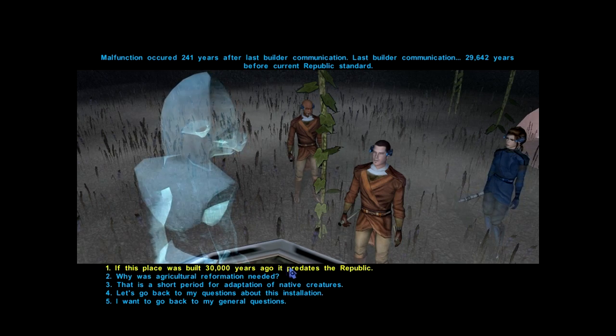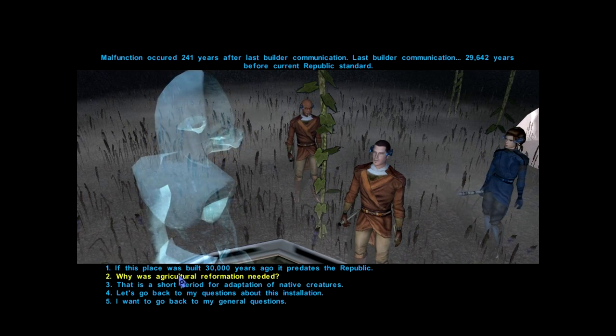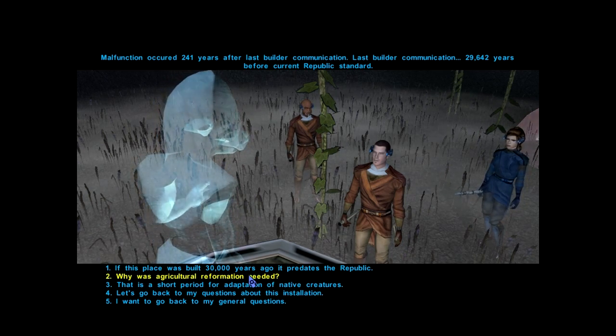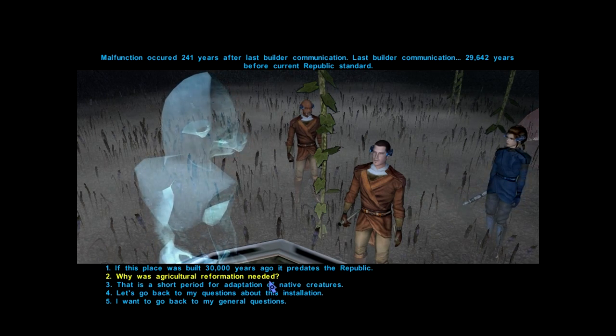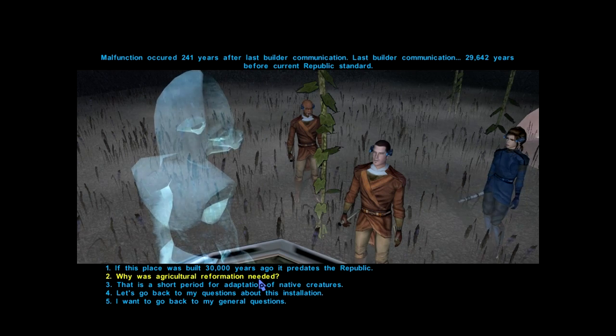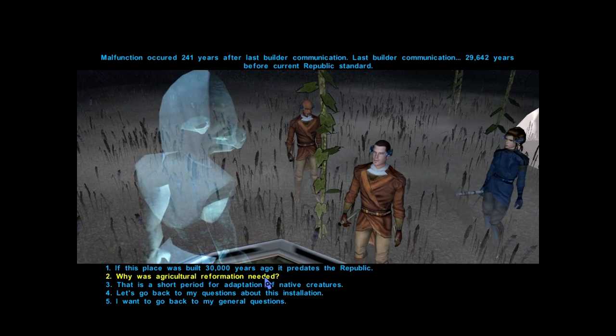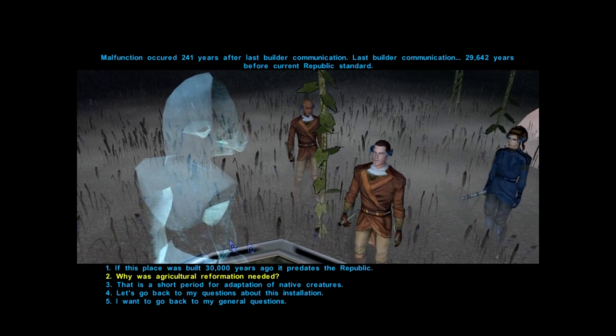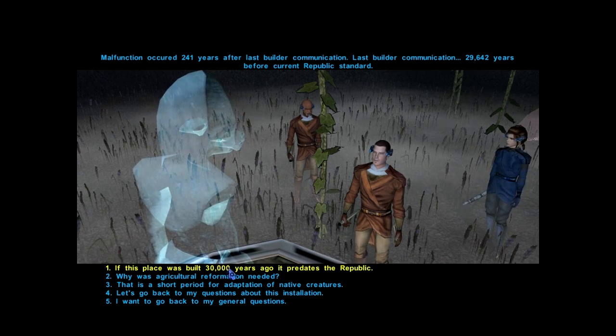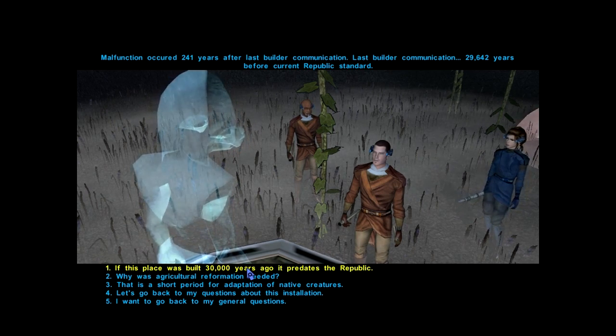I don't think Valderin is too interested really about this information about this planet. He doesn't really give a crap, to be honest with you. But he is kind of interested in the time that it was built. 30,000 years ago. It's almost incomprehensible.